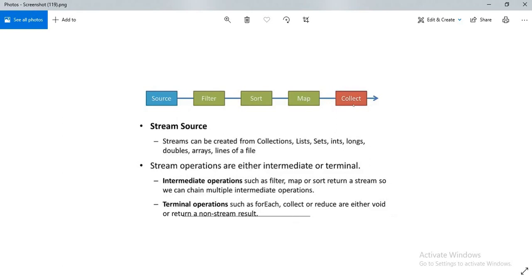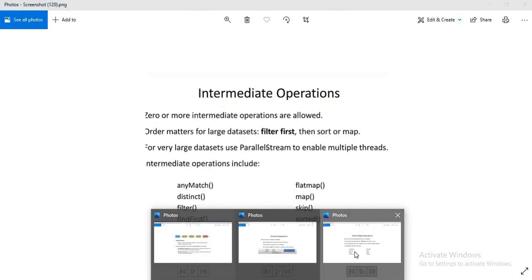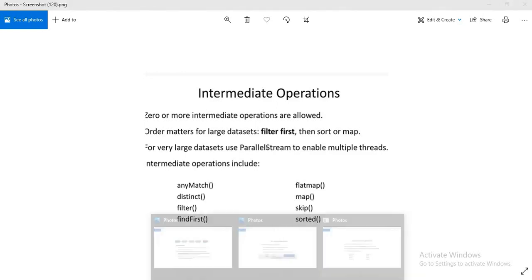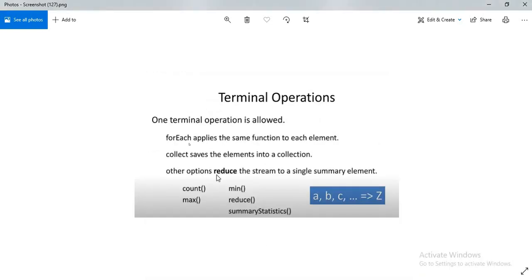Now what is an intermediate operation? Normally in a stream, zero or more intermediate operations are allowed. You can observe here filter, map, skip, limit, distinct. These are the intermediate operations. In terminal operations we have many types: collect, count, max and reduce. Okay guys, I think you got it.